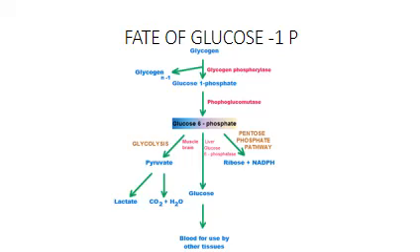anaerobic condition. Glucose 6-phosphate in the liver can be acted upon by the enzyme glucose 6-phosphatase, and this can be directly converted to glucose, which can enter the circulation and is taken to different tissues as a source of energy. Glucose 6-phosphate can also enter the pentose phosphate pathway and can give rise to ribose phosphate and NADPH.